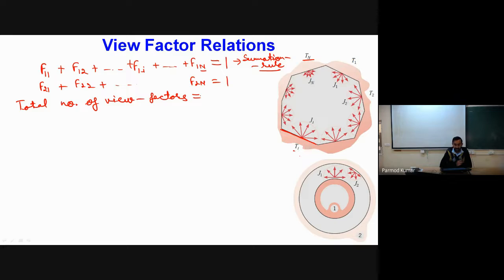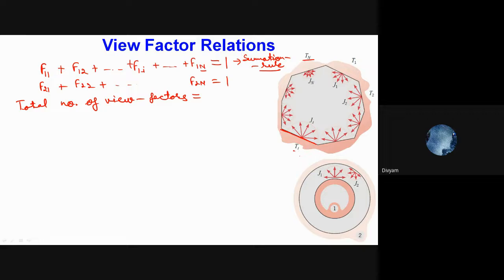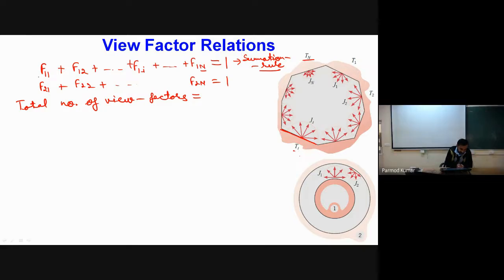Now can you tell me, for an enclosure of n surfaces, how many view factors I will have? n square. Yes, correct. For the first surface, I have n entries. Similarly, for the second surface, n entries. Likewise, I will have n entries for the nth surface. So I will get a matrix of view factors, and the total number of view factors for this enclosure will be n square. Okay.